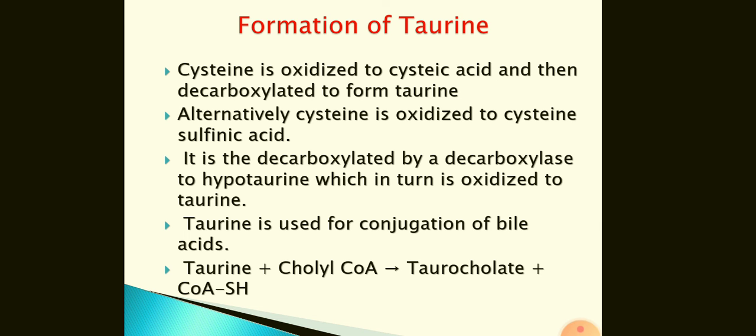Formation of taurine. Cysteine is oxidized to cysteic acid and then decarboxylated to form taurine. Alternatively, cysteine is oxidized to cysteine sulfinic acid. It is then decarboxylated by decarboxylase to hypotaurine, which in turn is oxidized to taurine. Taurine is used for conjugation of bile acids. For example, taurine will combine with cholyl CoA to give taurocholate, and CoA will be liberated.